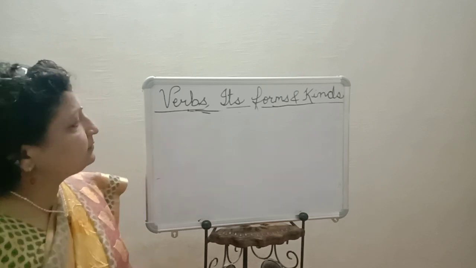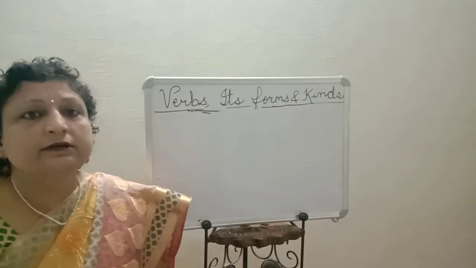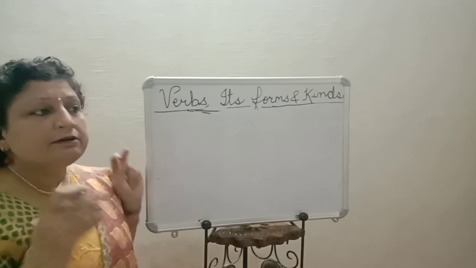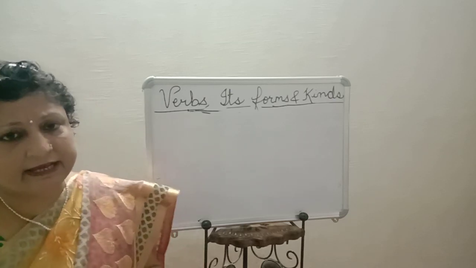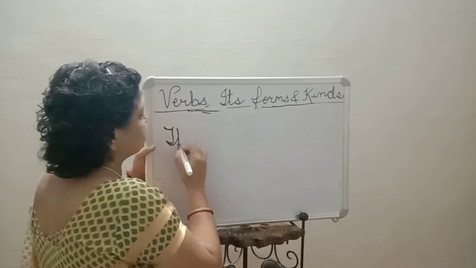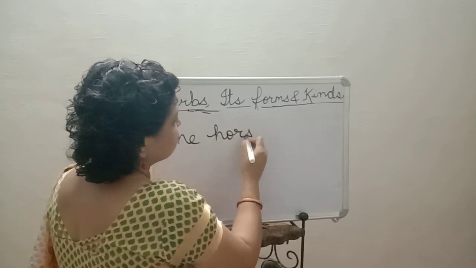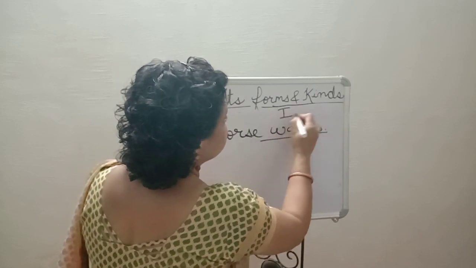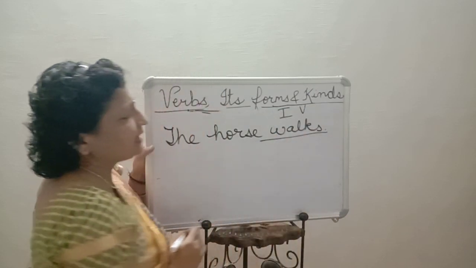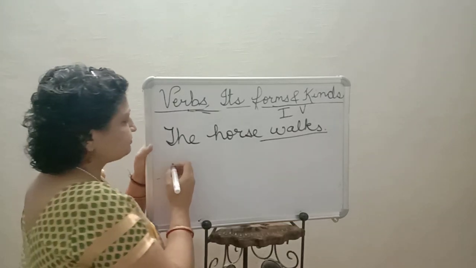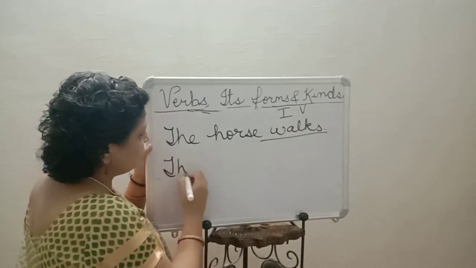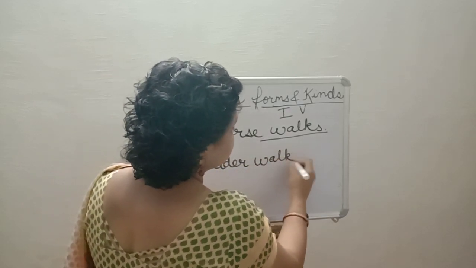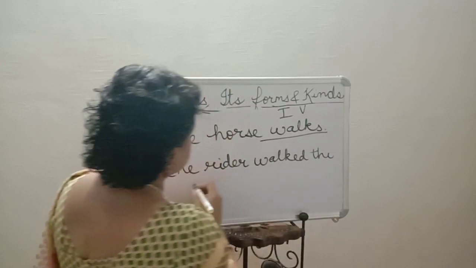So let me talk something more about transitive and intransitive verb. See, some words can be used transitively or intransitively, like the horse walks. This is an intransitive verb. But if we want to use it as a transitive verb, I can say the rider walked the horse.